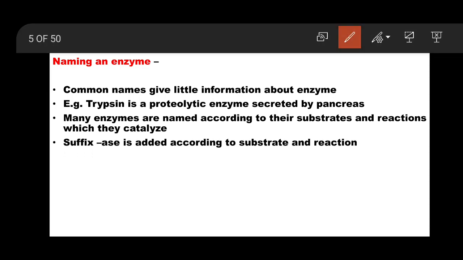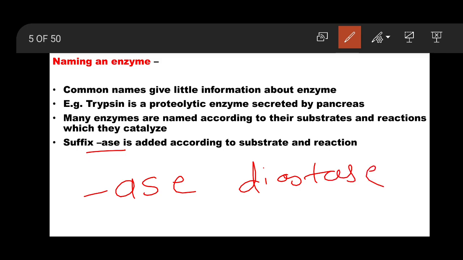In this new system, with the suffix -ase, any enzyme you get has a scientific name or enzyme commission name. The suffix ASE is there in any enzyme, like diastase, amylase, phosphorylase.